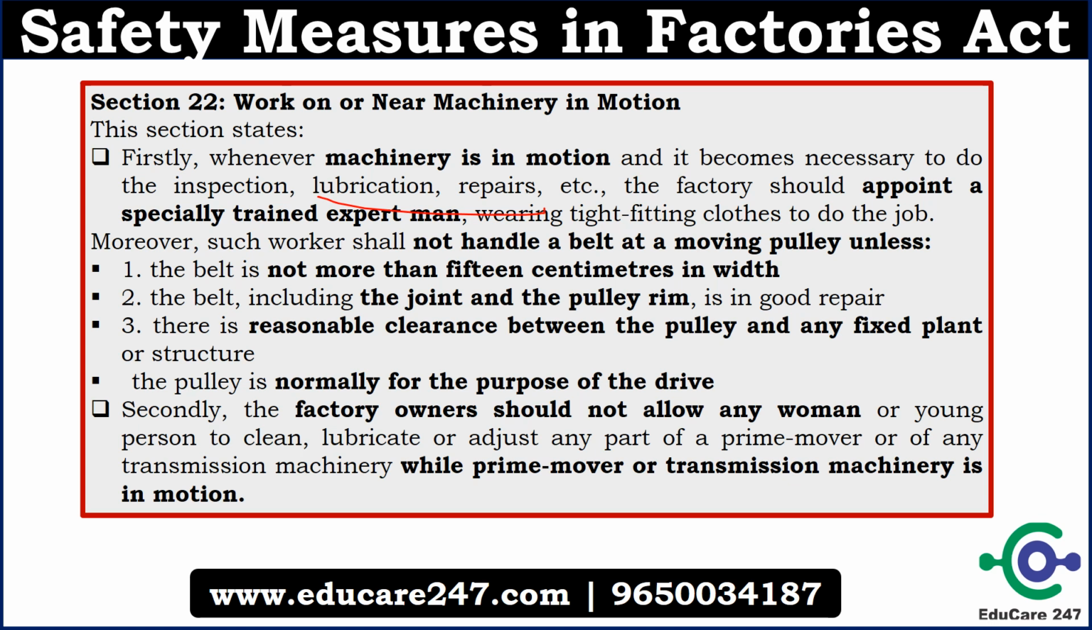They should wear a special suit or tight cloth to do the inspection, and a worker cannot do the moving inspection unless the belt is less than 15 centimeter in width, or the joint and the pulley rim are in good repair, or there is a reasonable clearance between the pulley and the fixed plant of the structure, and the pulley is normally for the purpose of drive. So this is the important point. You must remember these 4 points.